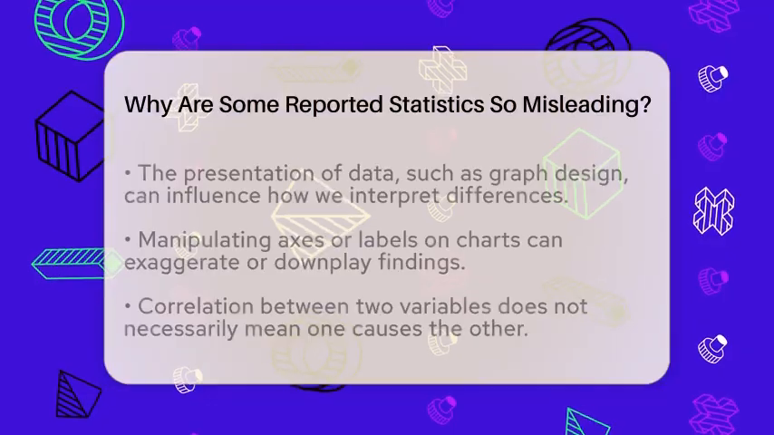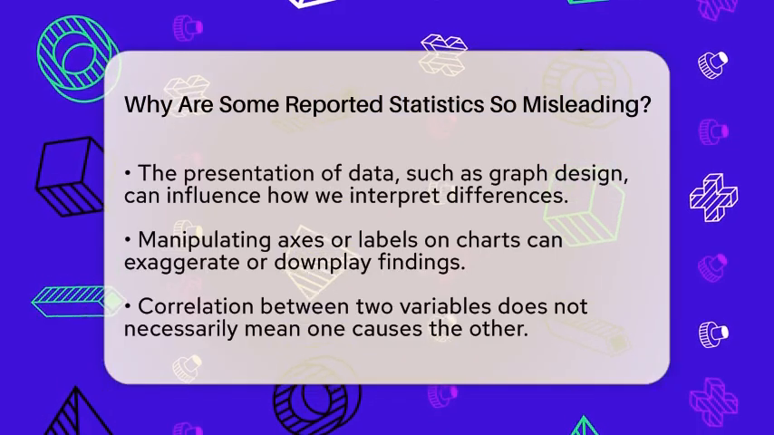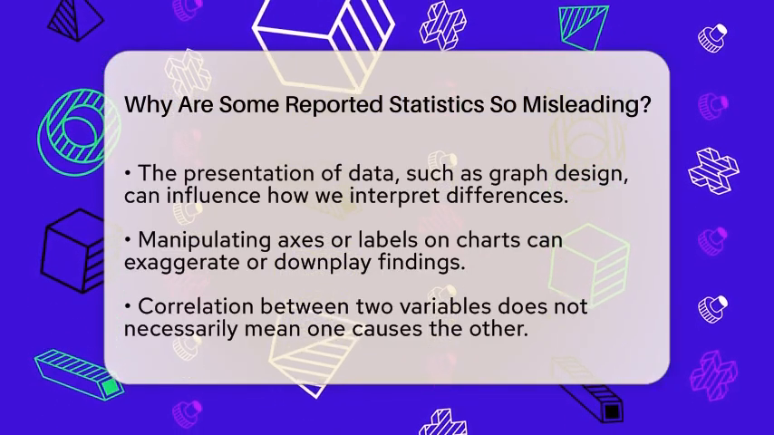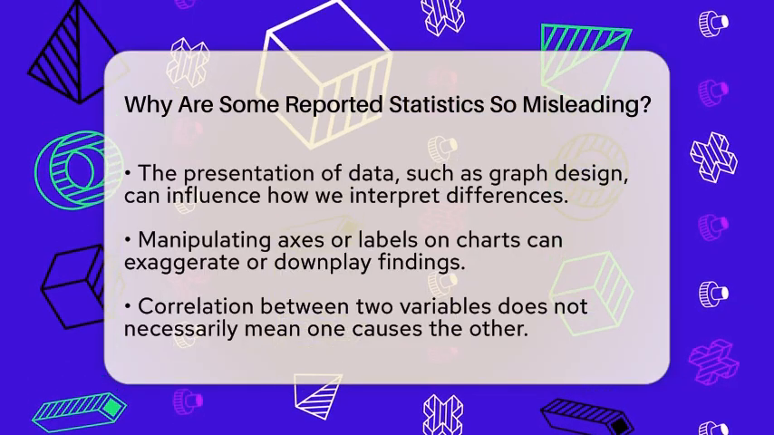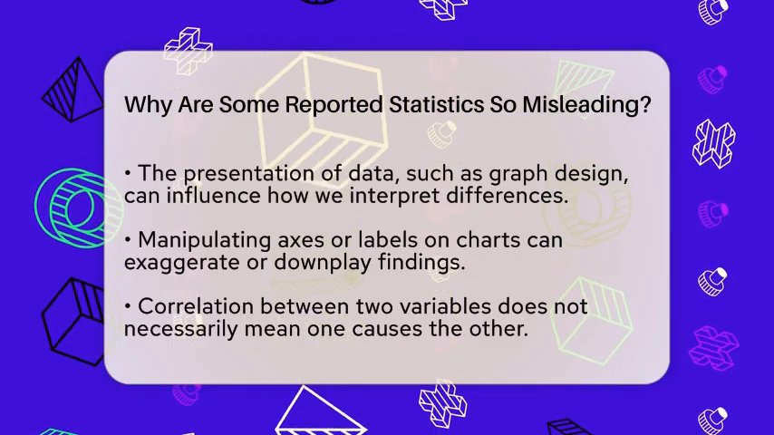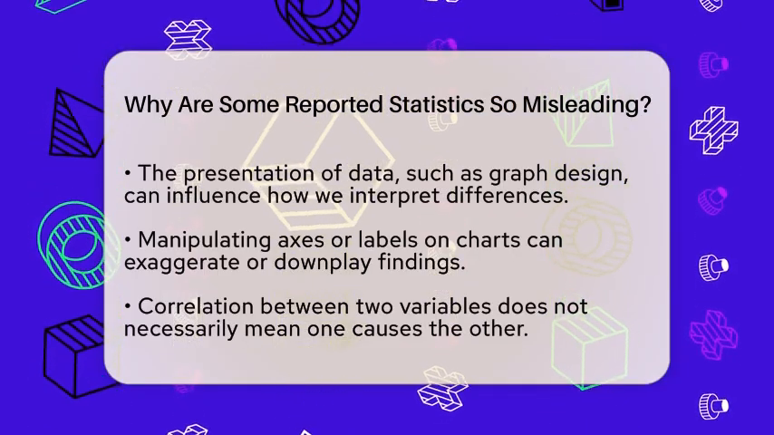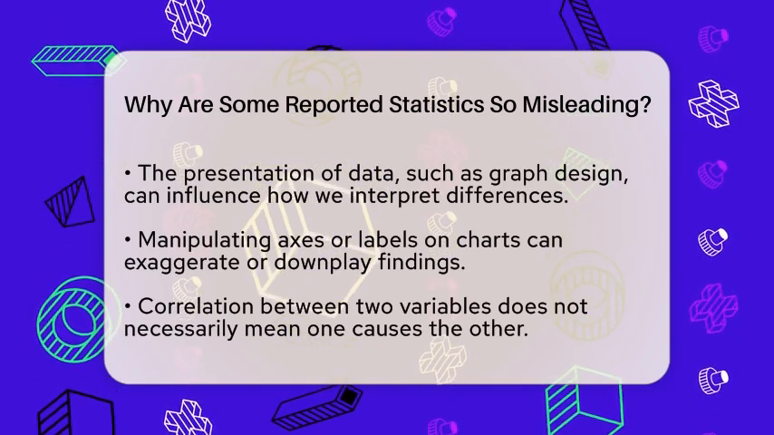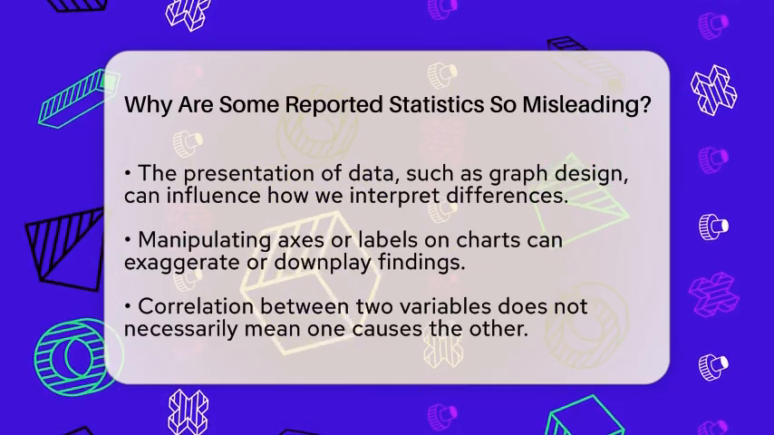Another problem is cherry-picking data. That means only showing the numbers that support a certain idea while ignoring the ones that don't. For example, a company might only share successful customer reviews and hide the ones where people were unhappy. This creates a biased view that favors their product.